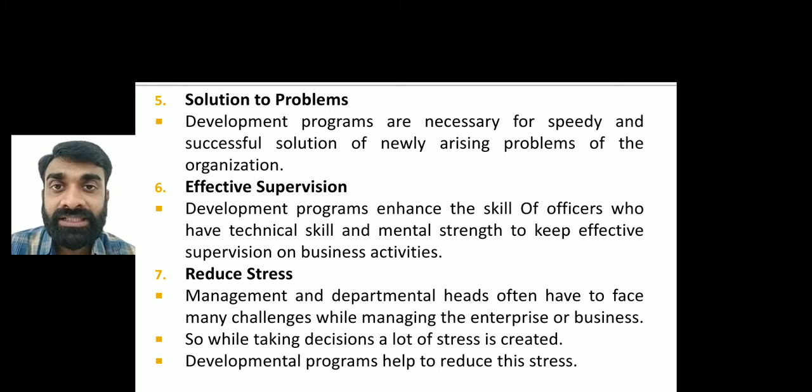These developmental programs, while they take part in that particular program, they are going to get a better understanding about the work, about the work culture that is there. They are going to learn new things. They are going to have their knowledge increase, or their skill is going to increase, right? So ultimately they can take decisions cautiously, or we can say judiciously, right? So ultimately the stress is going to reduce.